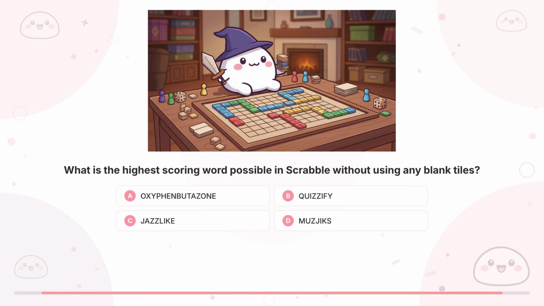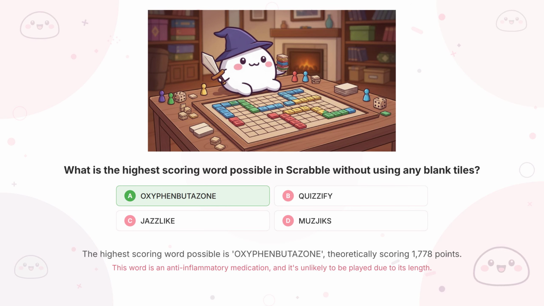Question 7. What is the highest scoring word possible in Scrabble without using any blank tiles? The answer is A. Oxyphenbutazone.